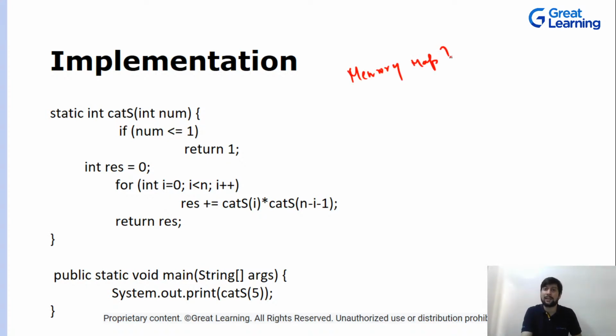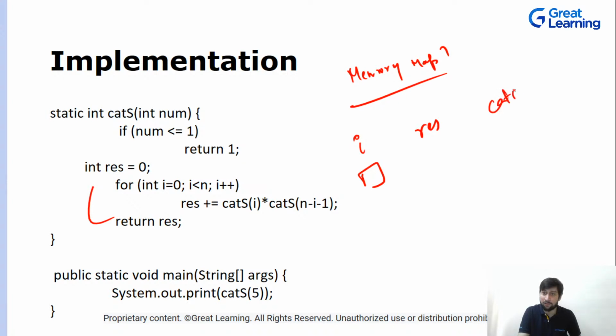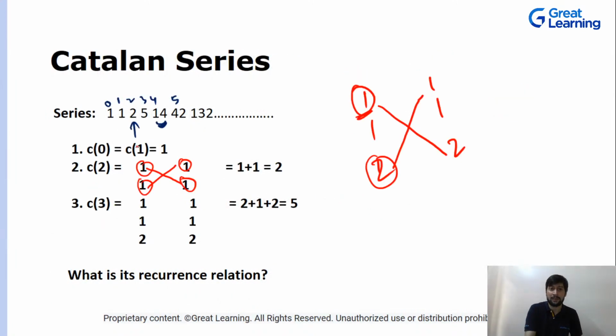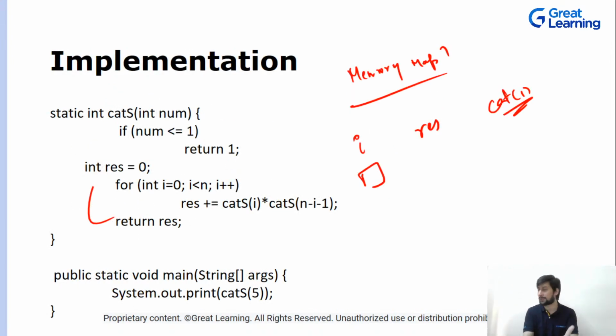Basically how this function is operating, what is the value, all those things were calculated in this fashion, and then we had the result. Create a memory map, or you can dry run it. Once you dry run it, you will be able to find that this is the series that is generating. Once this series is generated, this is the solution.